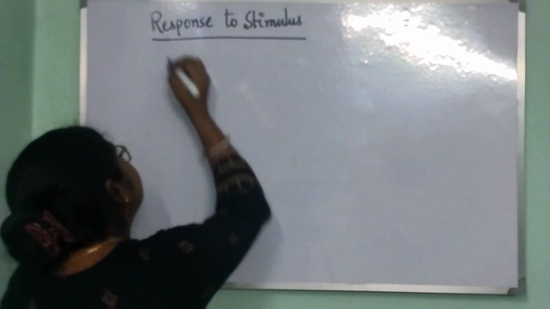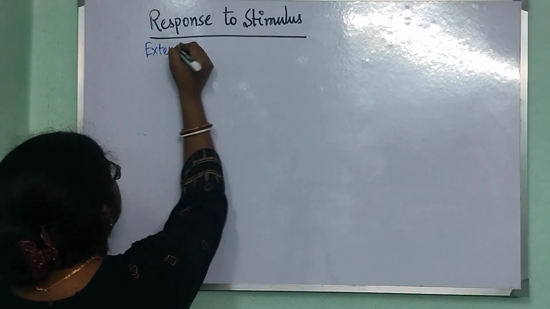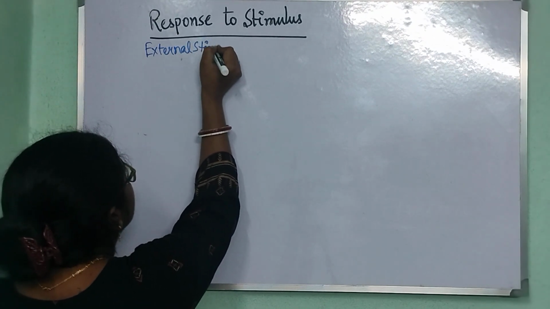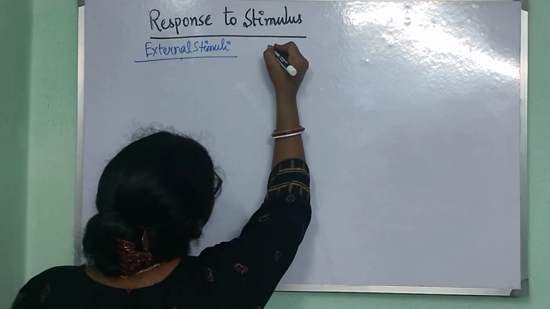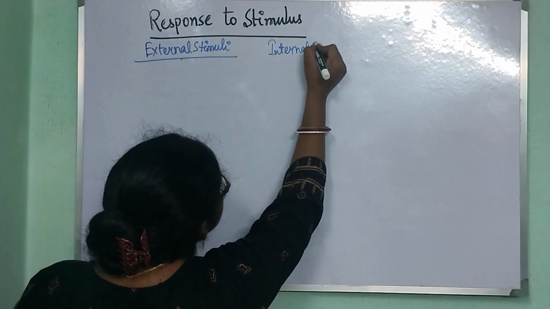First one is the external stimuli, and we also have the internal stimuli.